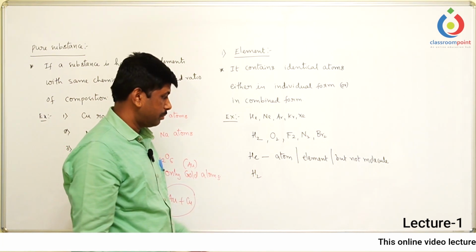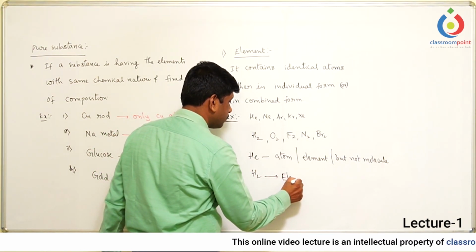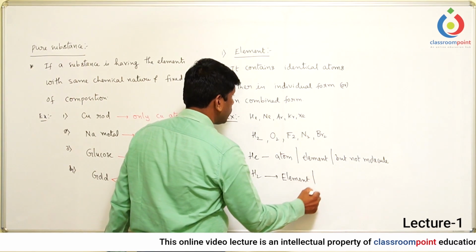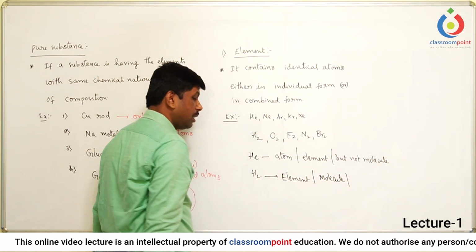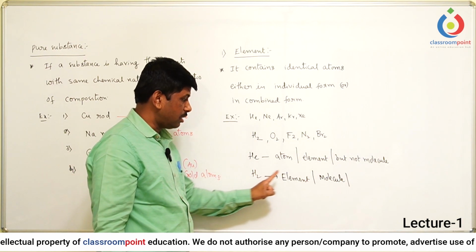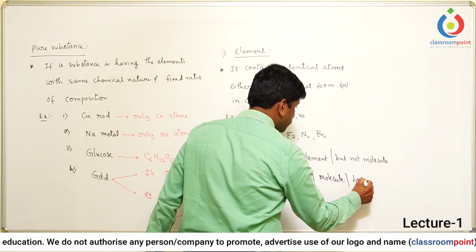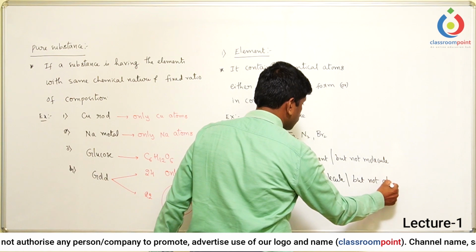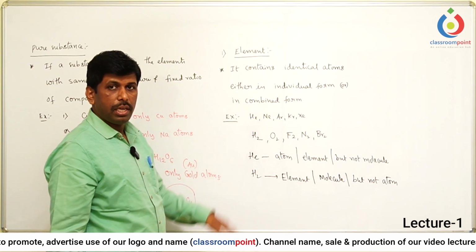And H2, you can call an element. You can also call it a molecule. Why can we call it a molecule? Because there is a binding force between the two hydrogen atoms, hence it is called a molecule, but not an atom. Hope you understood about the element.